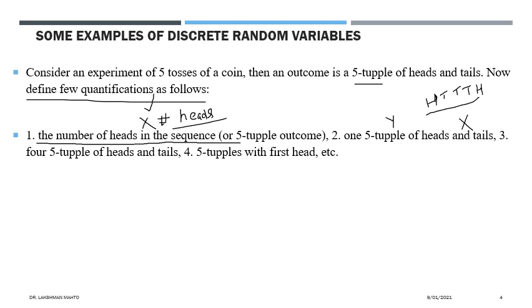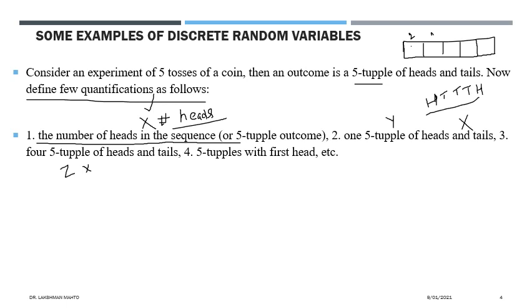If you go for a third quantification, it is a 4-tuple of heads and tails. Definitely this is also not a random variable because it contains only 4 outcomes from the sample space. And how many outcomes do we observe in this sample space? You can use the same sampling approach. Here we are taking a sample of size 5: 1, 2, 3, 4 and 5. We are performing 5 tosses, and in each toss we observe 2 outcomes, either head or tail.